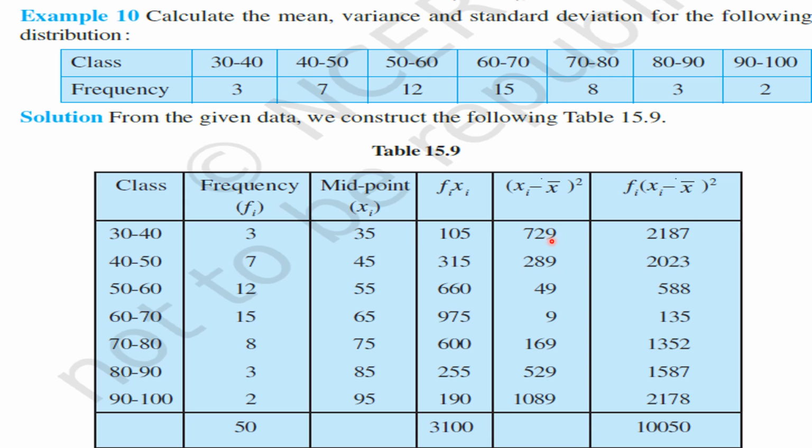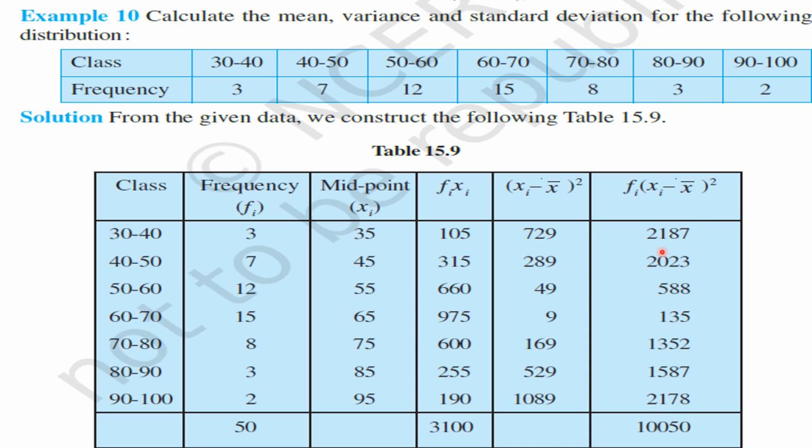So 3 into 729 gives 2187. 7 into 289 gives 2023. 12 into 49 gives 588. 15 into 9 is equal to 135. 8 into 169 is equal to 1352. 3 into 529 is equal to 1587. 2 into 1089 is equal to 2178. Understood all these 7 values, my children? Right. After finding all these 7 values, let us find the sum of all these 7 values.